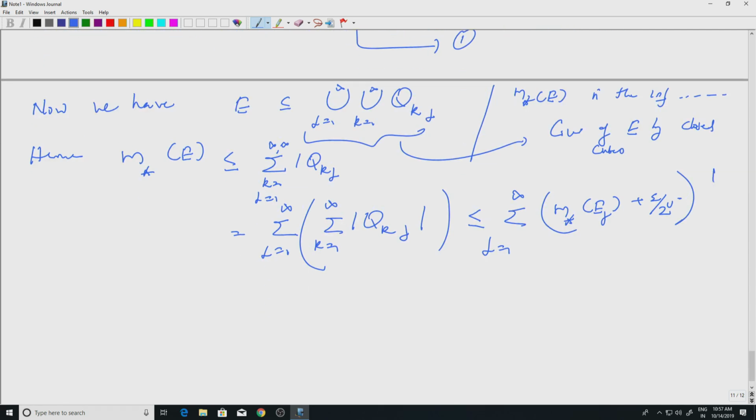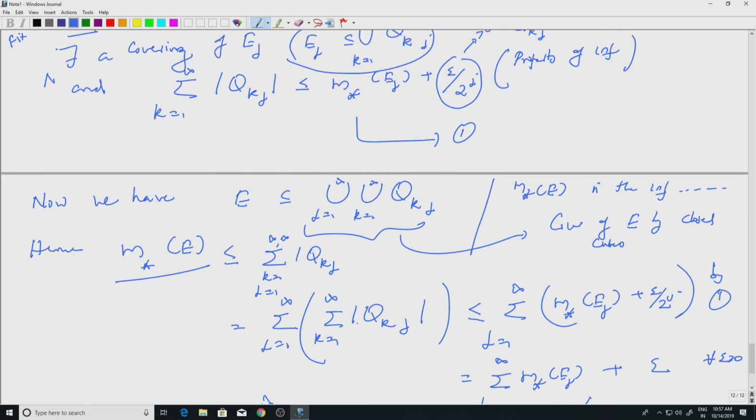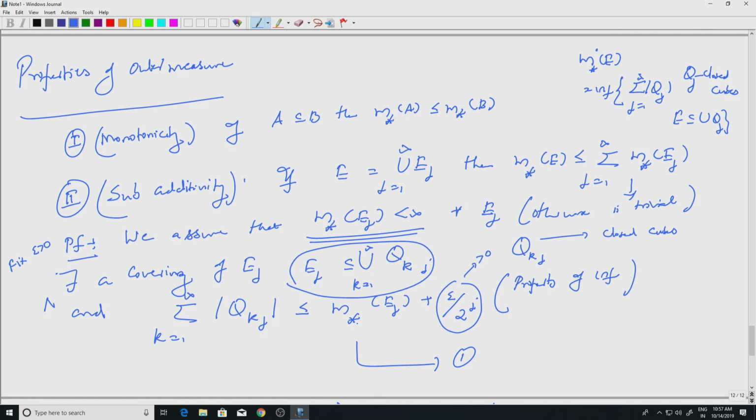So, this is by 1, which is simply summation j equal to 1 to infinity m star of Ej plus epsilon. Okay. So, we have m star of E less than or equal to summation of m star of Ej plus epsilon for every epsilon positive, right. So, I can let epsilon go to 0, to get m star of E less than or equal to summation j equal to 1 to infinity m star of Ej, which is the subadditivity property, right. So, if E is the union of countably many sets, we will have the subadditivity property.